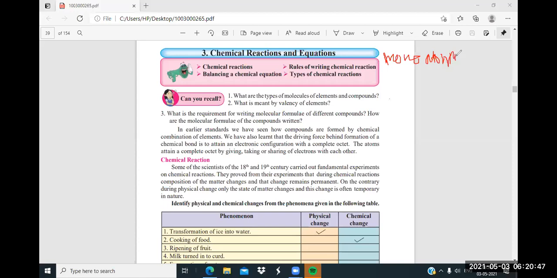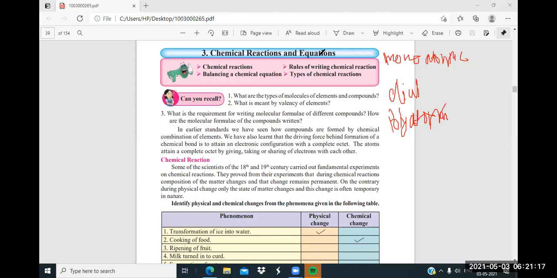That is the monoatomic molecules. Second, diatomic, means there are two different types. And third one, polyatomic, more than two types of molecules are present. Suppose in any reaction that is there, this is called polyatomic.